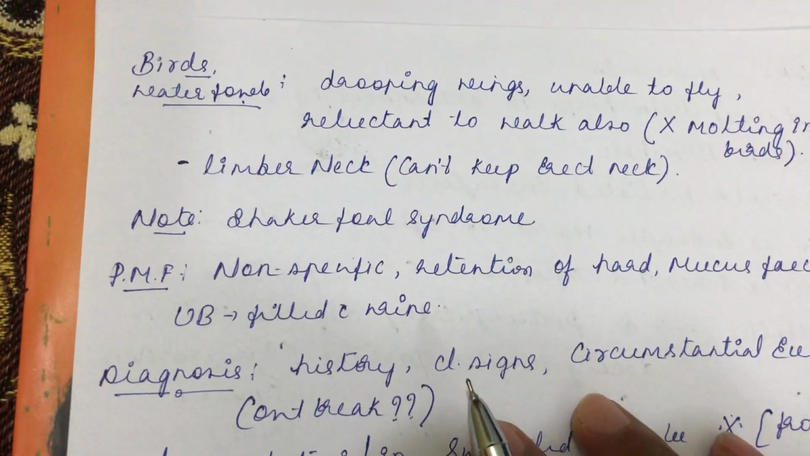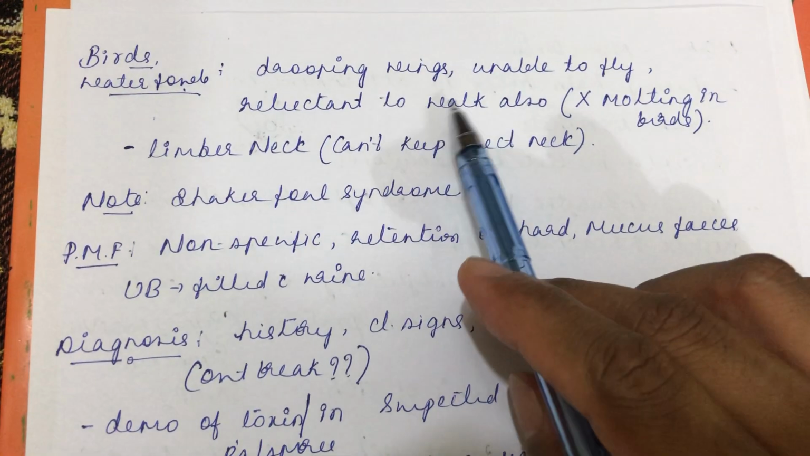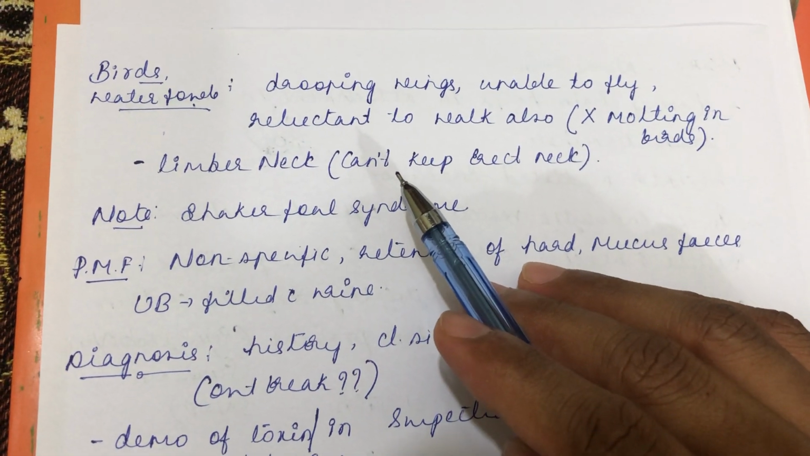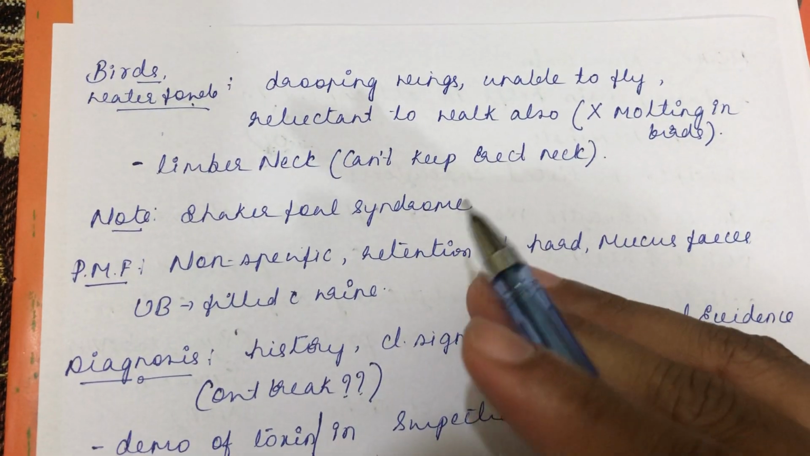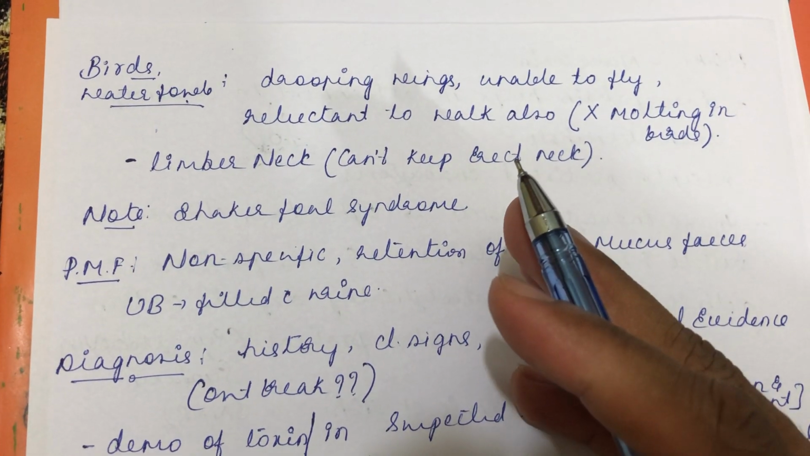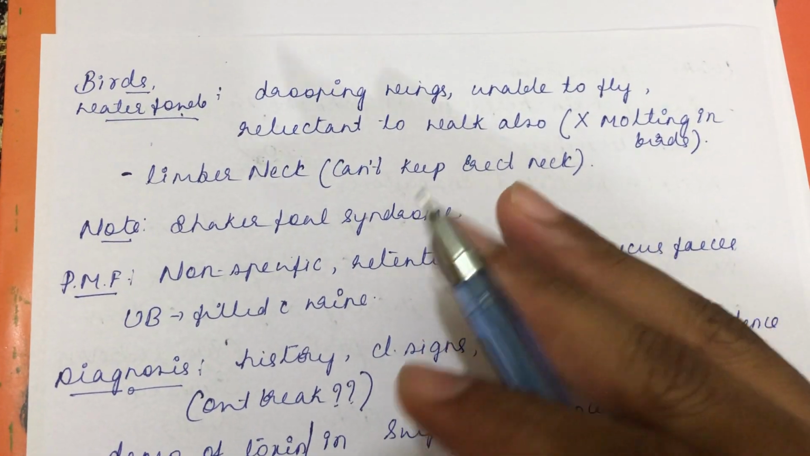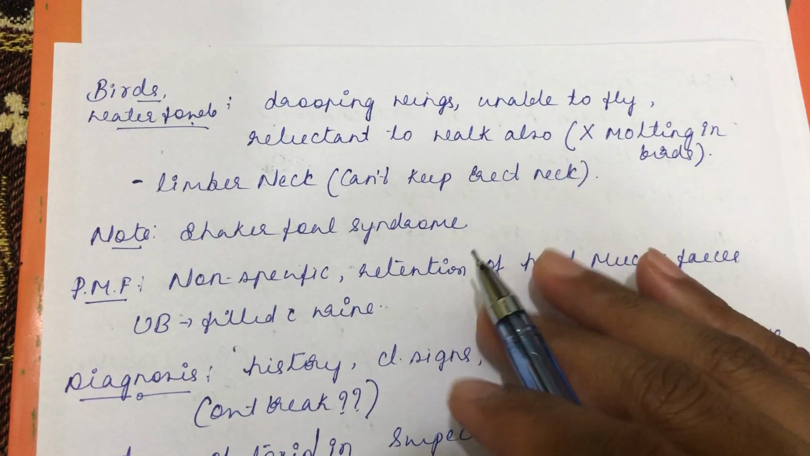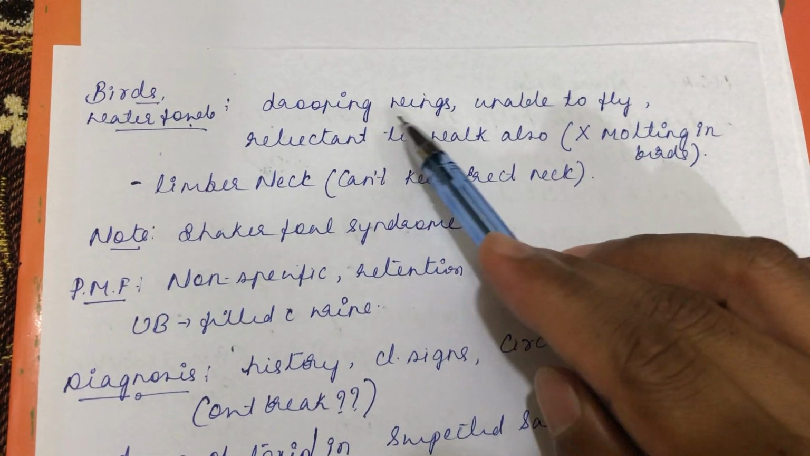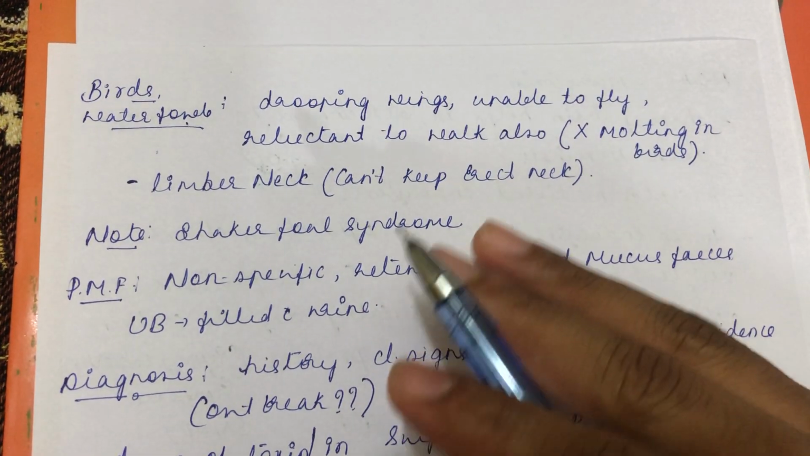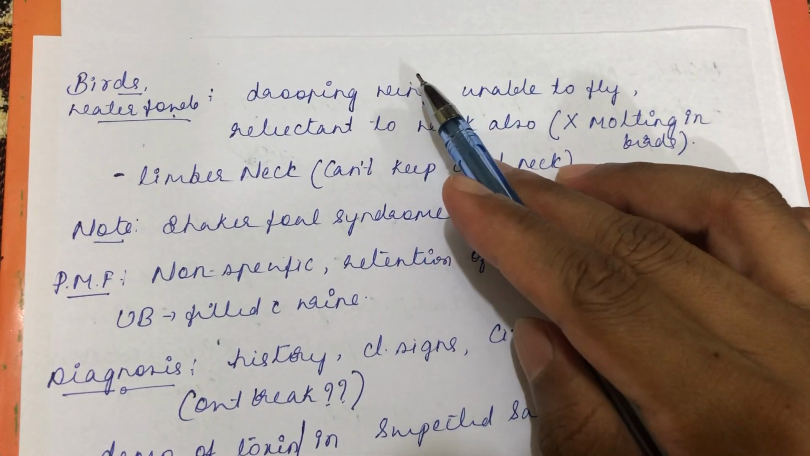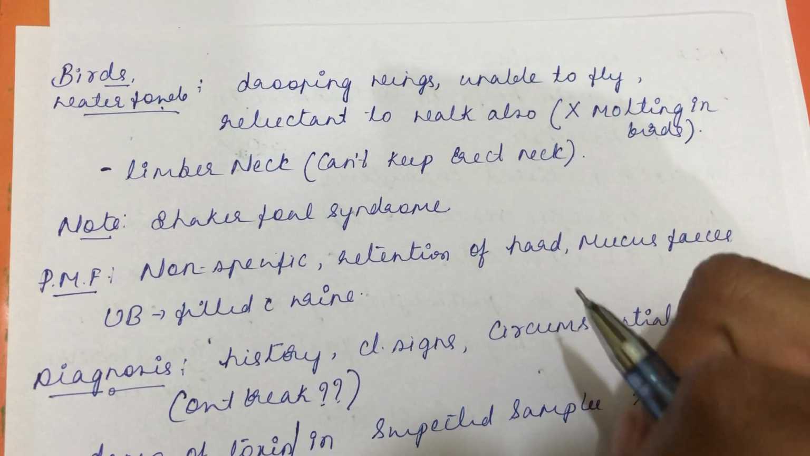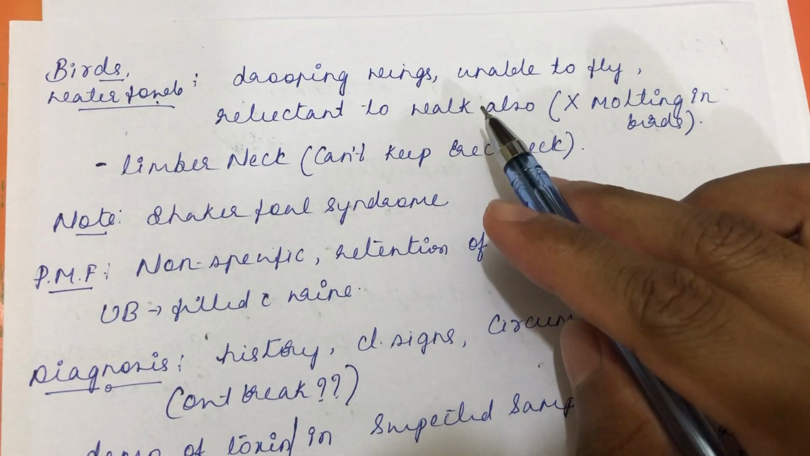And in birds, in waterfowl or migratory birds, there will be drooping wings. There are many cases of migratory birds' death due to botulism toxicity. If you Google, you will see crows' death or many birds' death encountered due to this botulism toxicity, so you will see a number of case reports. Because of the muscle weakness, there will be drooping wings and the birds are unable to fly. They are also reluctant to walk due to weakness in the legs.